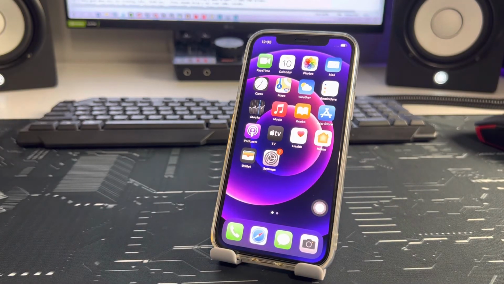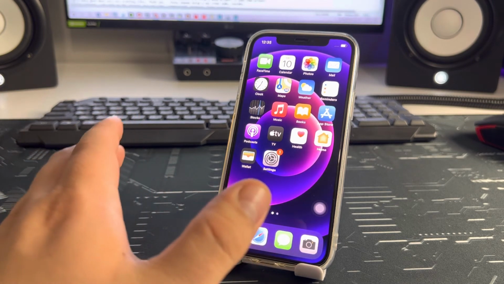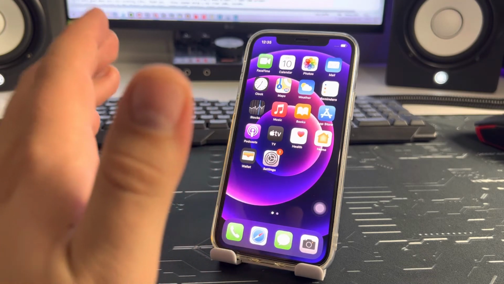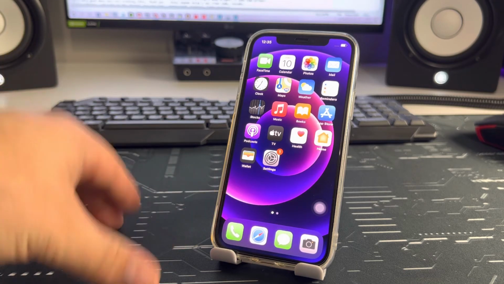Good, working. So yeah, guys, I showed you the first method. It is very effective. Check if this method works for you. If you can't do it, write the model number of your iPhone and I'll shoot a video for you.